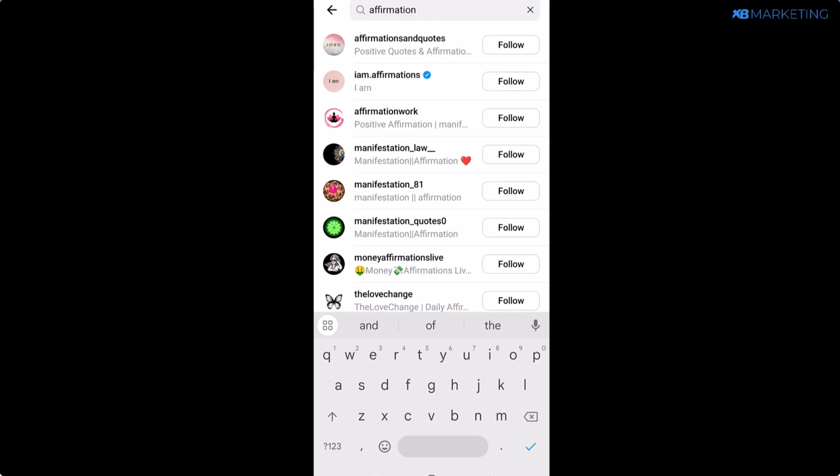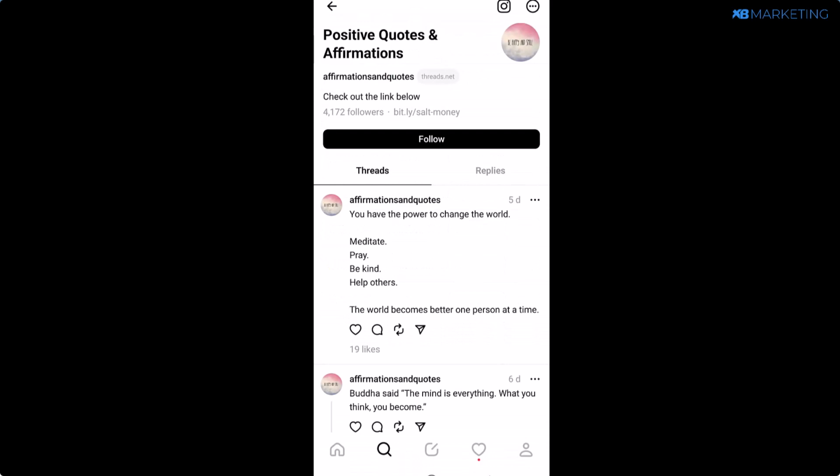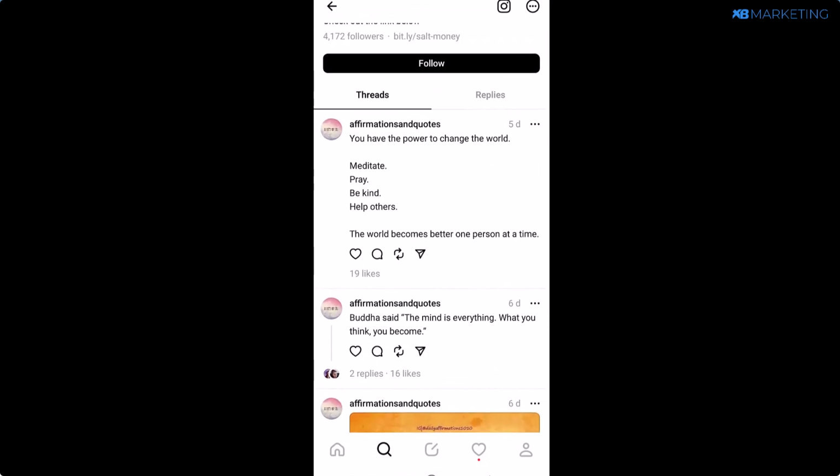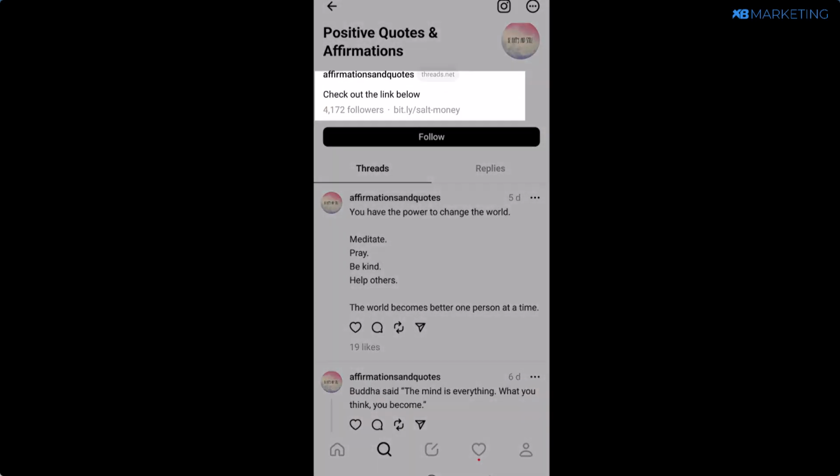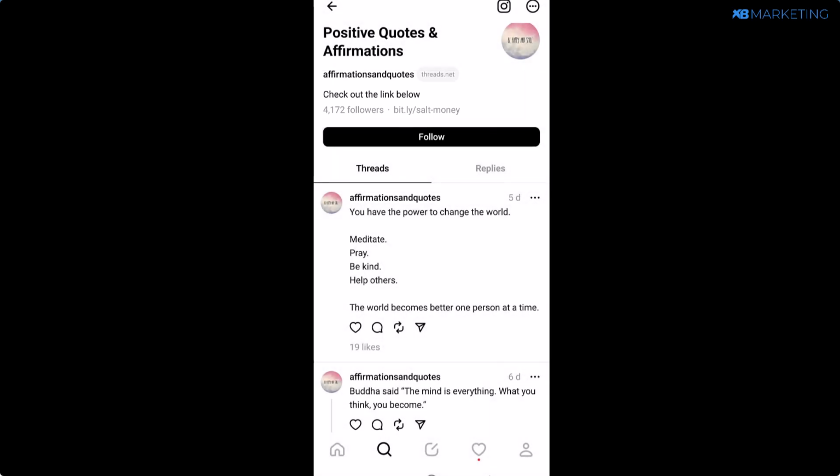So all you need to do is to click on the page and come over to the profile section. You can see people are making content already and people are getting likes. You can see this person is already promoting something in their bio. But like I said, we are going to come back to that later.